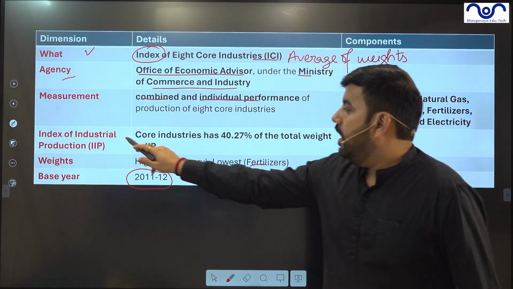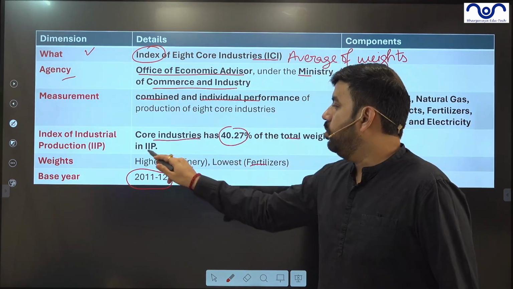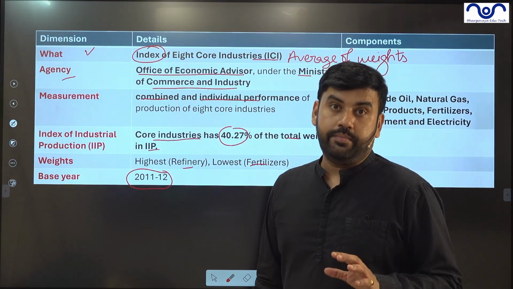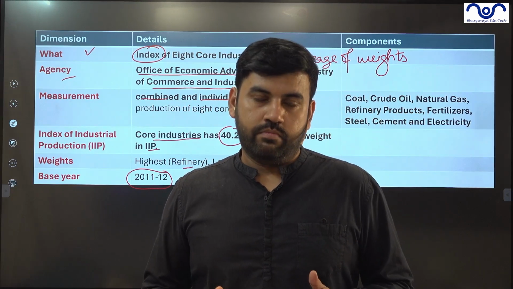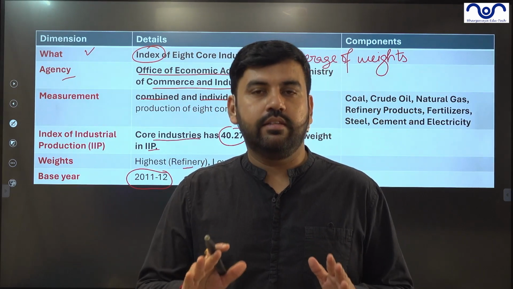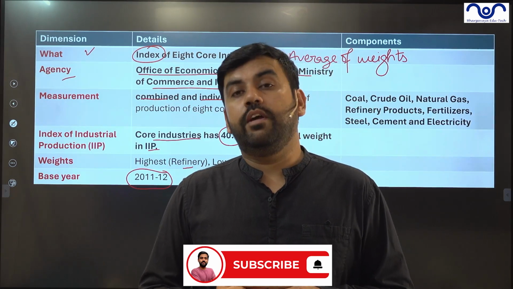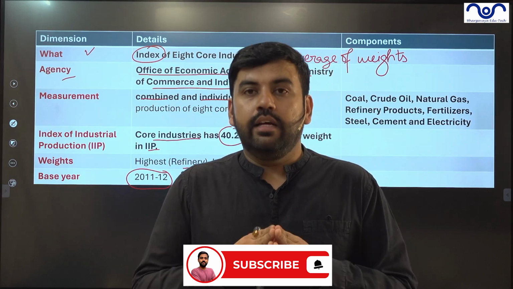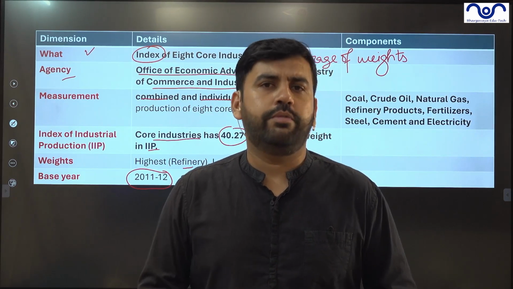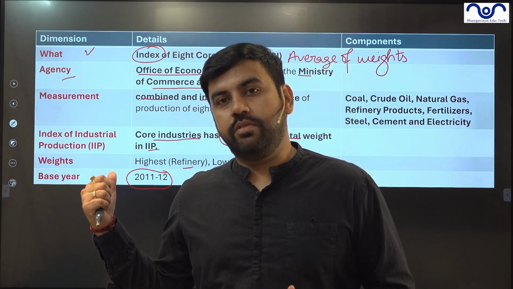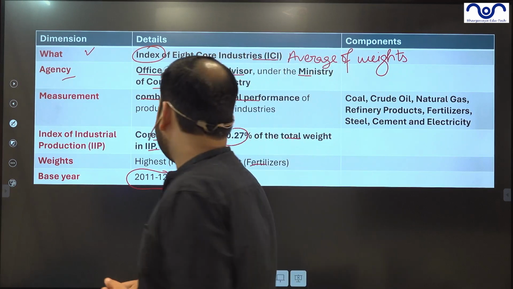Then IIP, core industry has 40% of the total weight in the total IIP, which is very high. IIP is the Index of Industrial Production. Whenever the new data will come up, we will have a separate discussion on that as well. Now, IIP is the one which shows how much every industry in India has produced. I mean, I have not included many industries. Core industries are... automobile industry is not included, right?